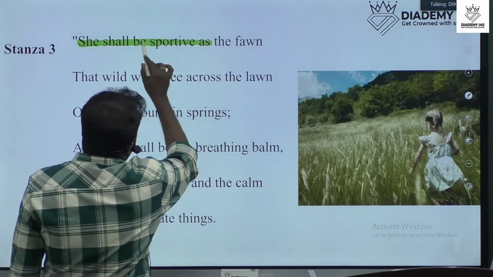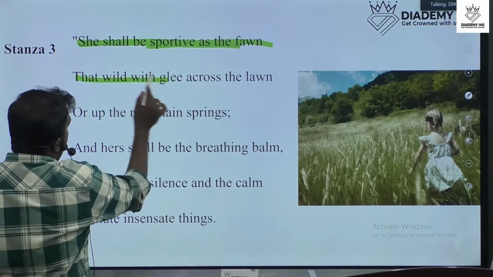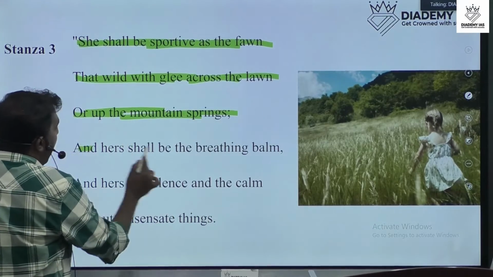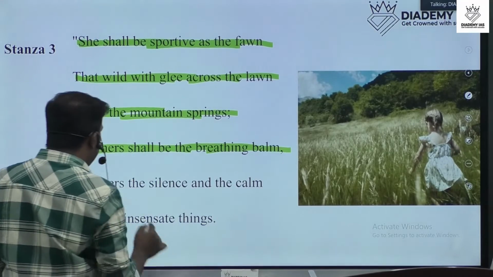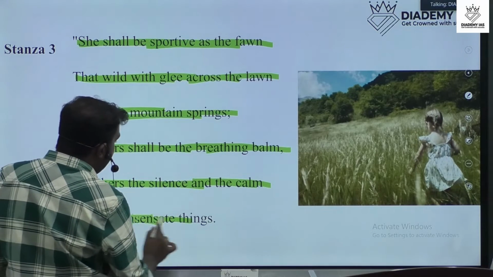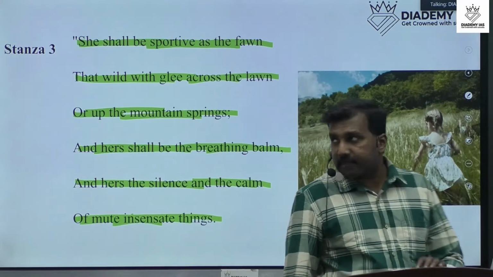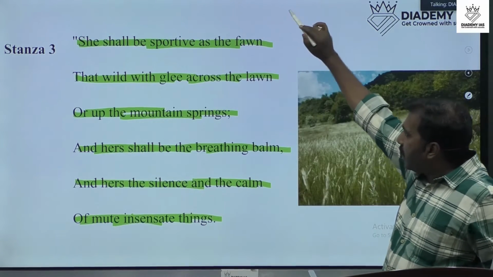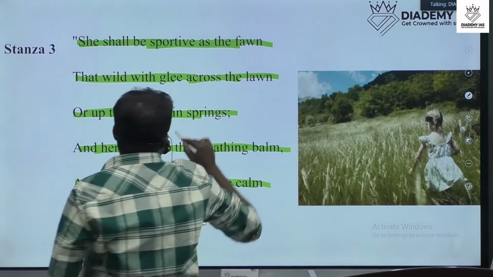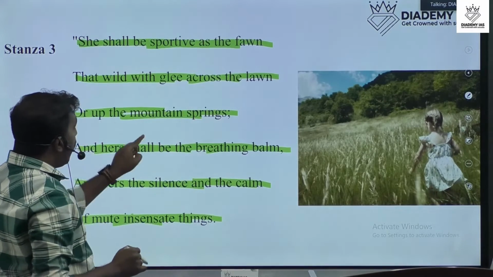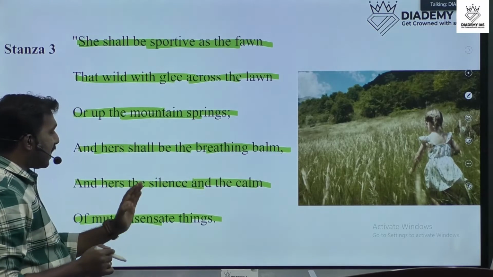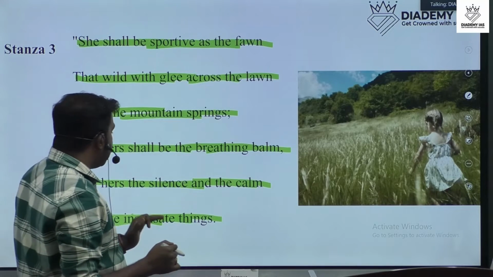She shall be sportive as the fawn that wild with glee across the lawn or up the mountain springs, and hers shall be the breathing balm, and hers the silence and the calm of mute insensate things. Okay, the next lines explain: she shall be sportive as the fawn, that wild with glee across the lawn or up the mountain springs, and hers shall be the breathing balm, and hers the silence and the calm of mute insensate things.